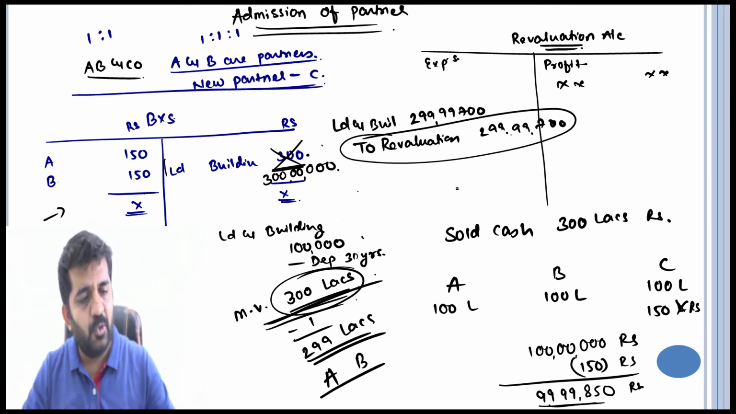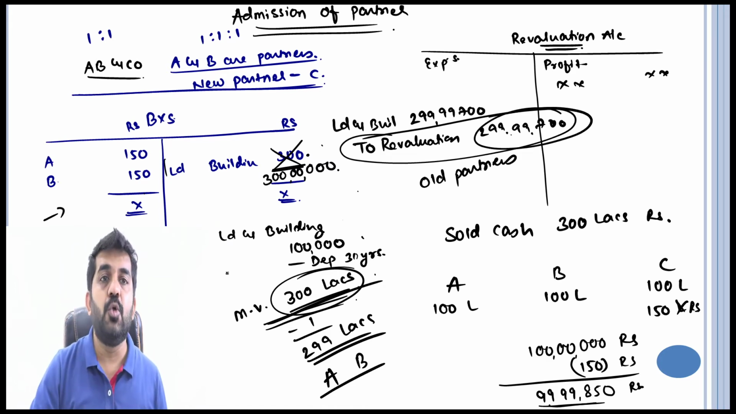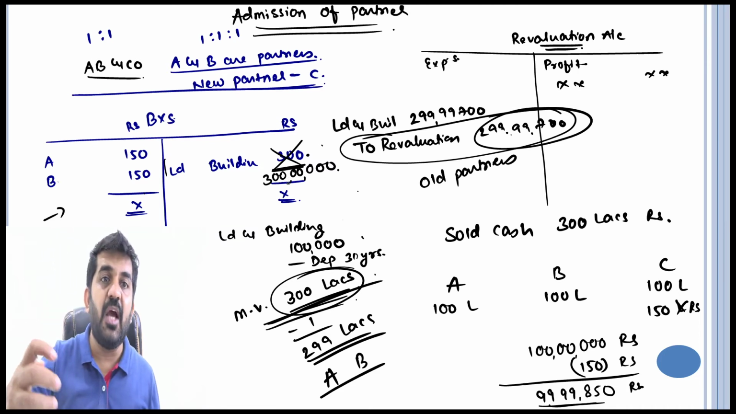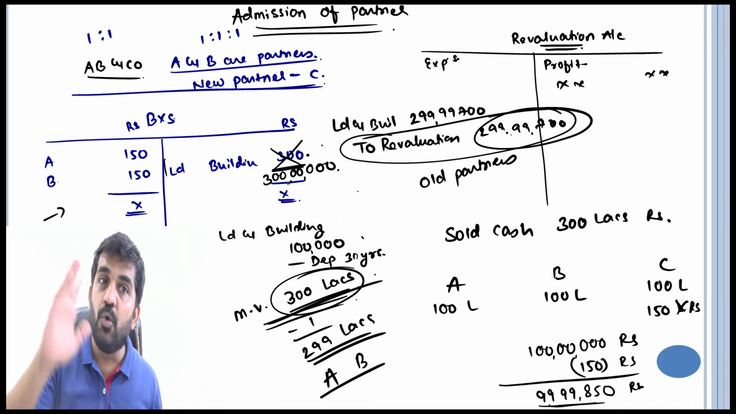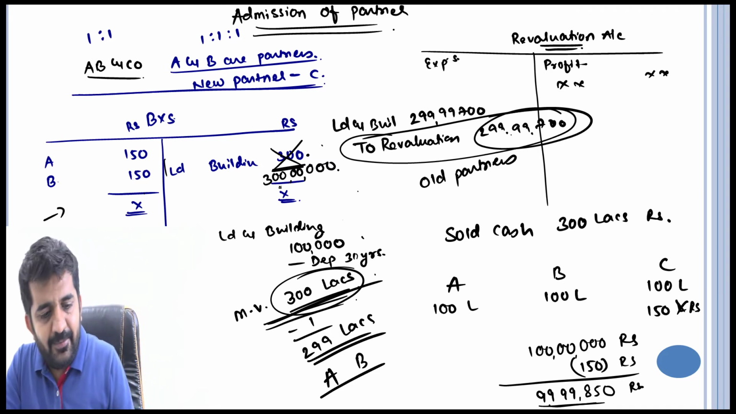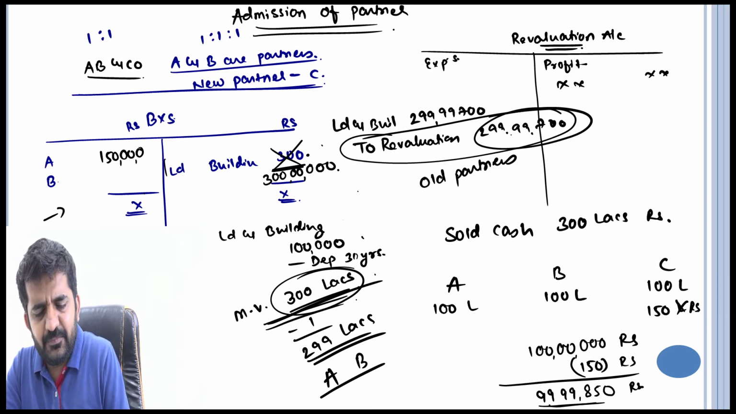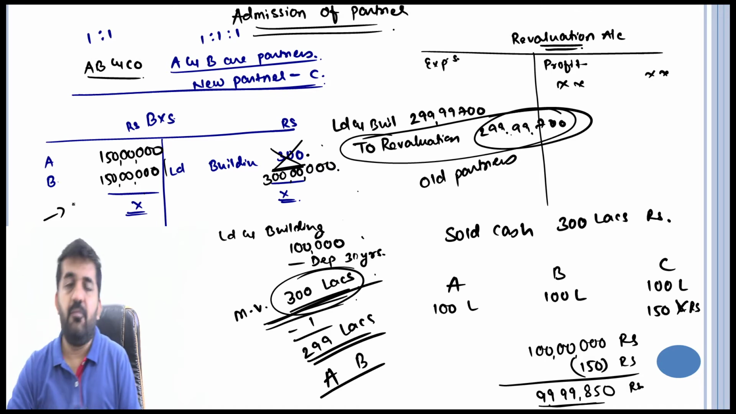This will be closed to the old partners. Whatever the profit is, it is given to the old partners. So now, believe me, after preparing all the accounts, if you don't admit Mr. C, then the capital figures of A and B will be 150 lakhs each.